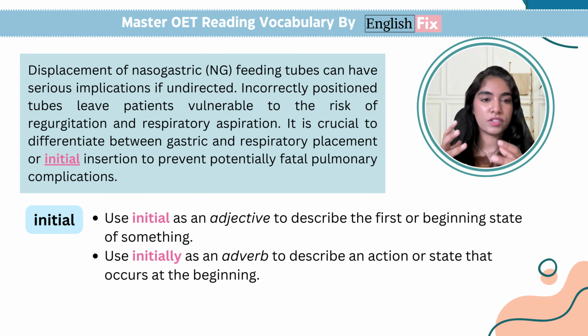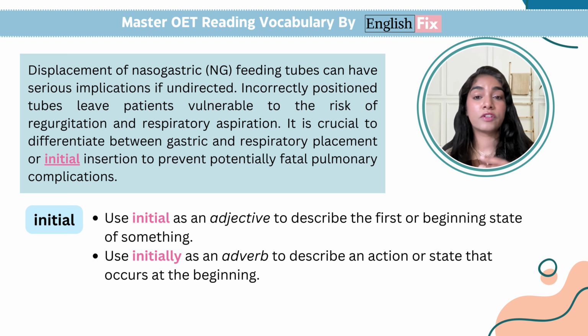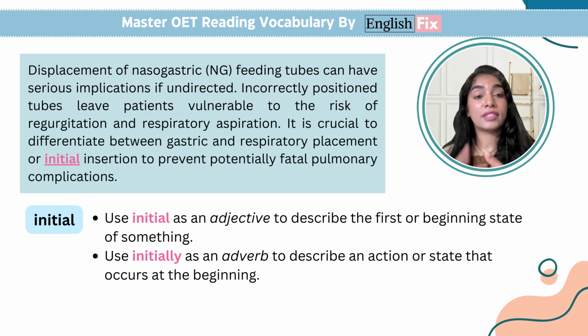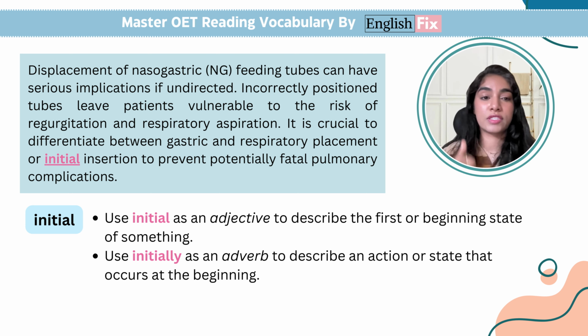Now, it's interesting to me that we can use these two words in different ways. When I use the word initial, I'm using it as an adjective to give more information about something else. And especially when I want to describe that it is actually the first or the beginning state of something. For example, in the paragraph, when I say initial insertion, I am specifying that I'm talking about that insertion that happens for the very first time, the very first insertion.